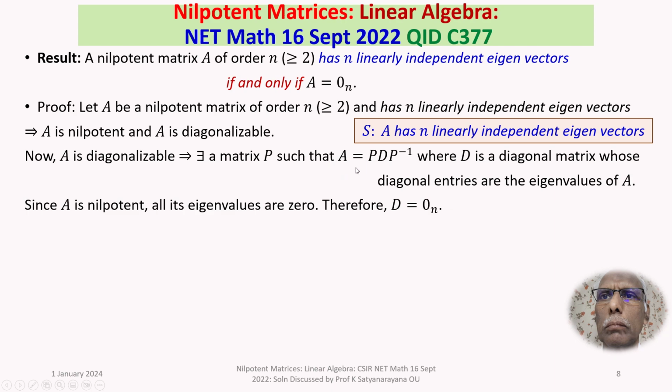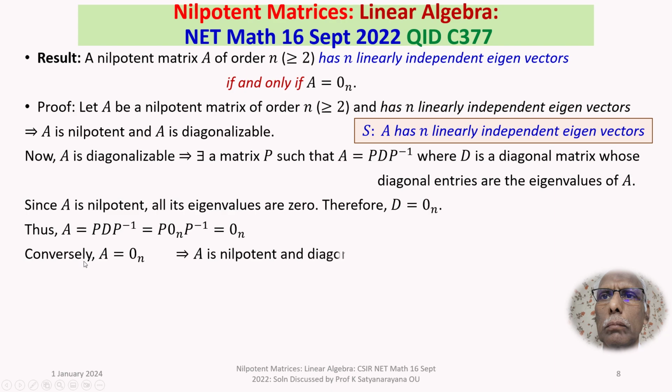Thus, you substitute: A is equal to P D P inverse, with D equal to 0 n, so A is equal to P into 0 n into P inverse. Multiply, this is the n by n 0 matrix. Thus, you get A is the n by n 0 matrix. That is, if A is a nilpotent matrix of order n and has n linearly independent eigenvectors, then it will be a 0 matrix. Agreed.